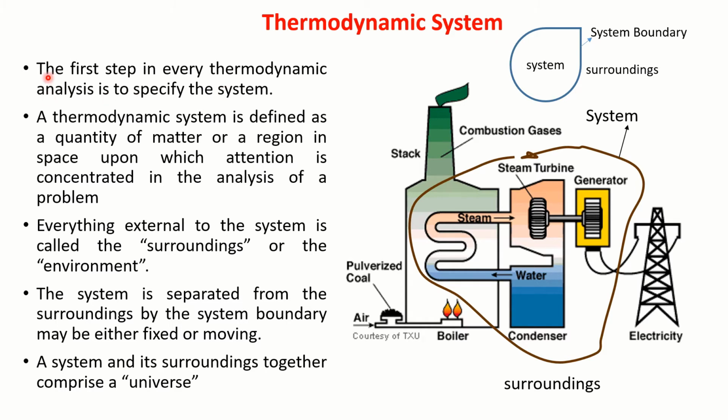Thus, I can say the first step in every thermodynamic analysis is to specify the system. A thermodynamic system is defined as a quantity of matter or a region in space upon which attention is concentrated in the analysis of a problem. My problem is how much work I get. To get this much work, how much heat I must supply. At what rate I should burn my coal.